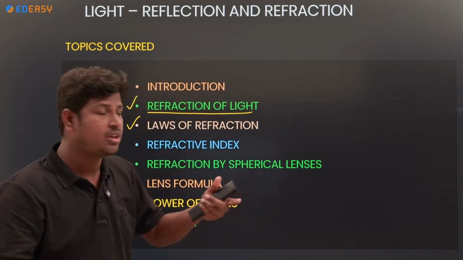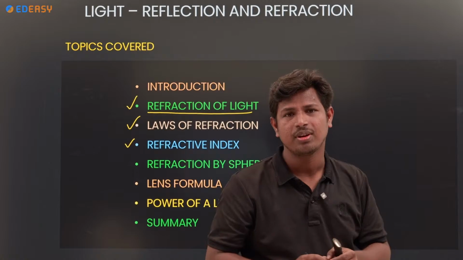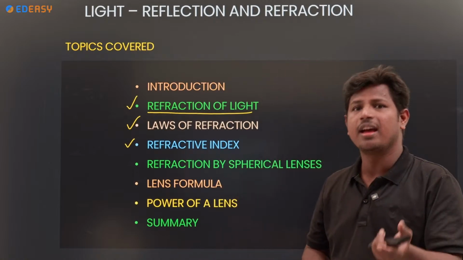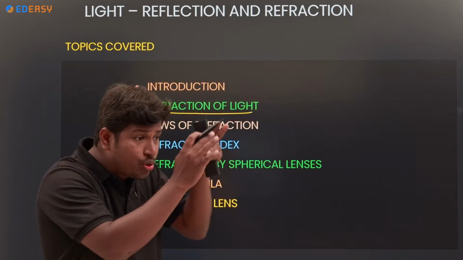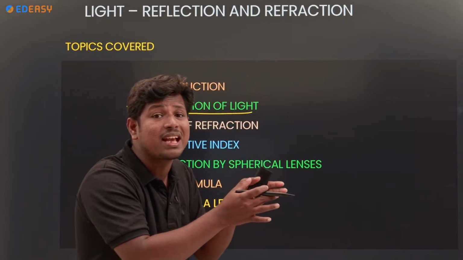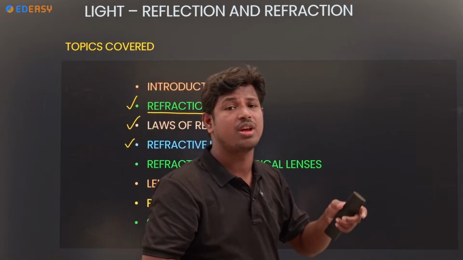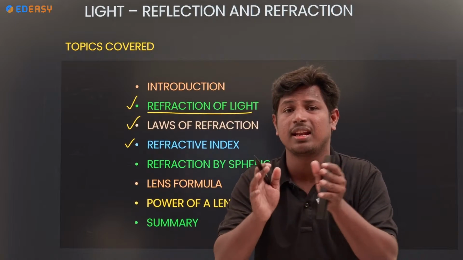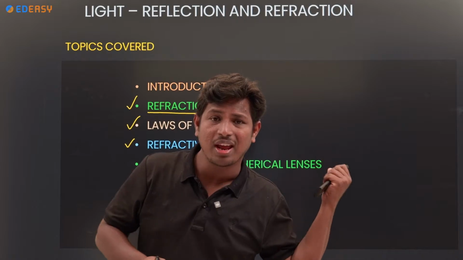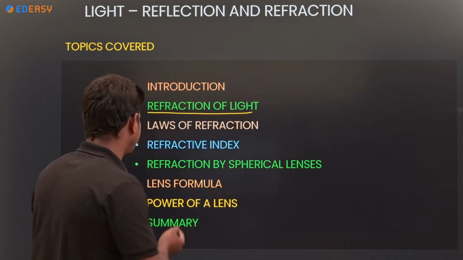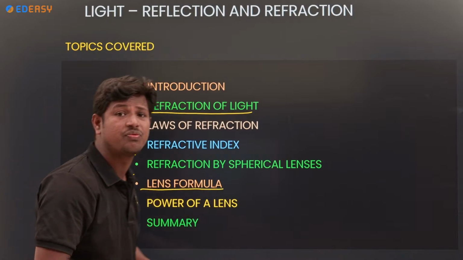Then refractive index, and refraction by spherical lenses. If you use lenses, how does the refraction take place? If you use any object or transparent material, how does refraction happen? Next, the lens formula.